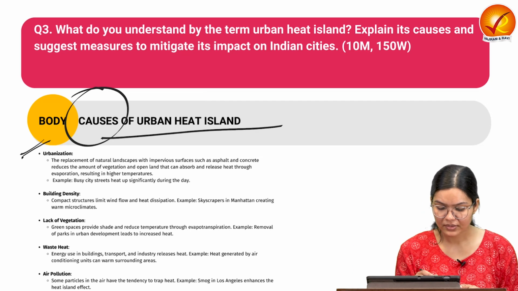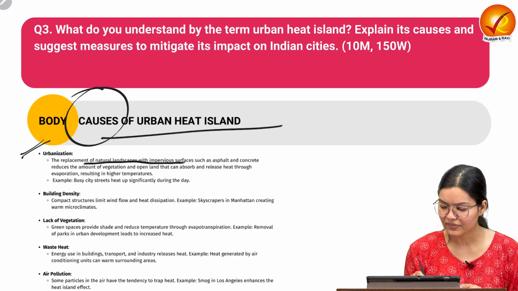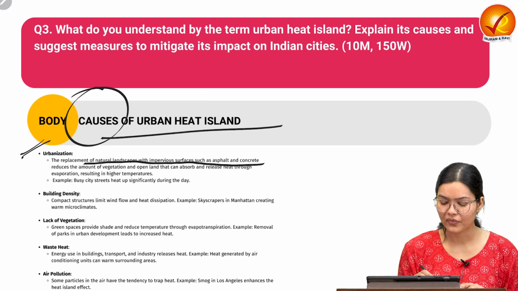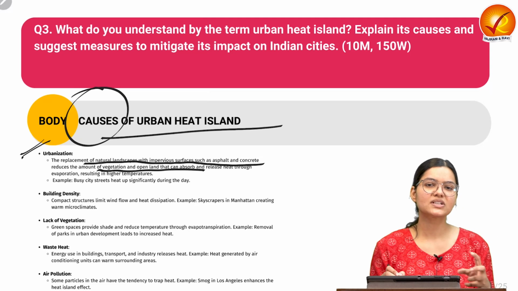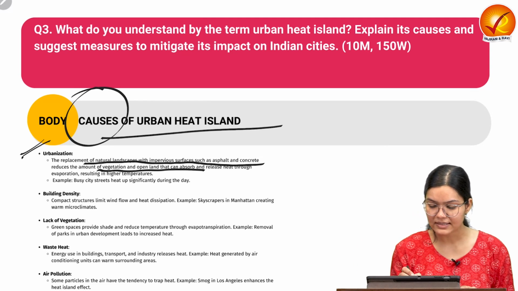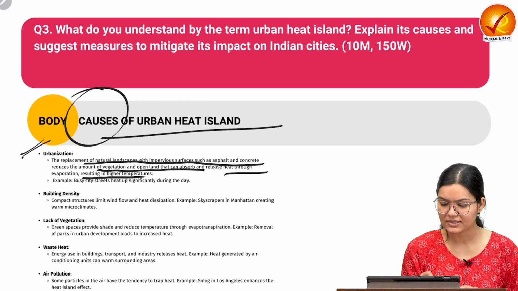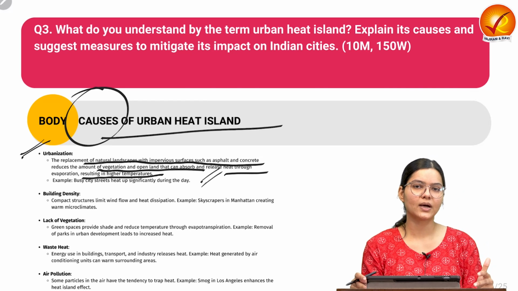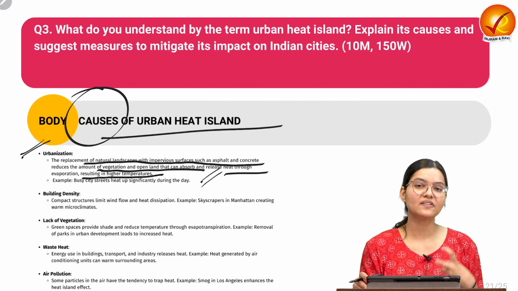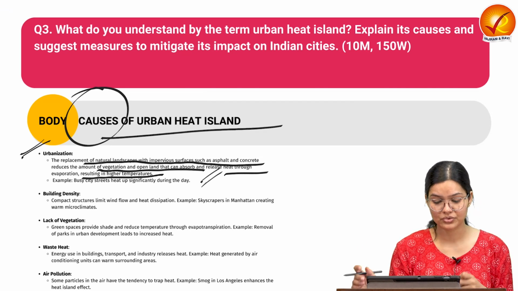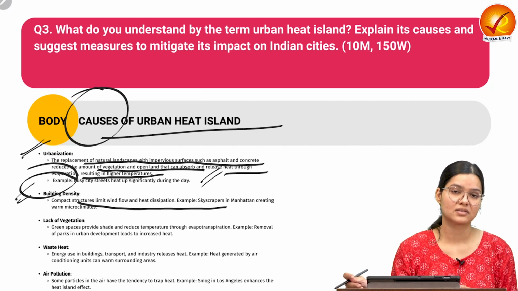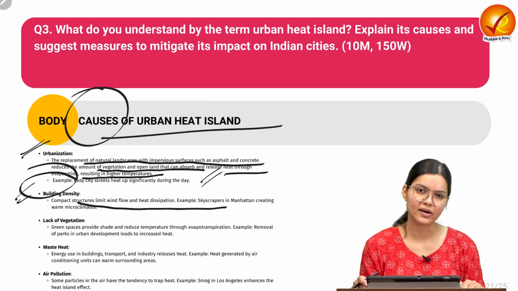The replacement of the natural landscape with surfaces such as asphalt and concrete reduces the amount of vegetation and open land which can absorb the heat and release heat through evaporation, resulting in higher temperature. For example, if we see the streets of urban cities, we can find significantly high temperature in those areas. Also, the building density and compact structure limit wind flow and heat dissipation, thus the phenomenon of urban heat island is present in the cities.